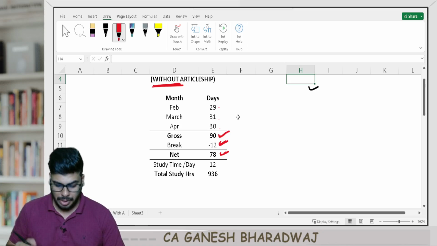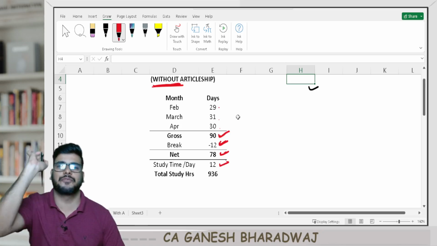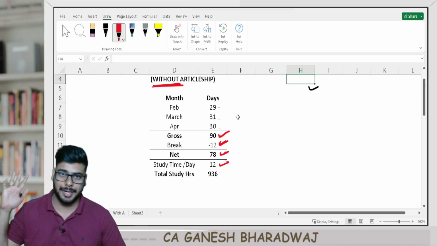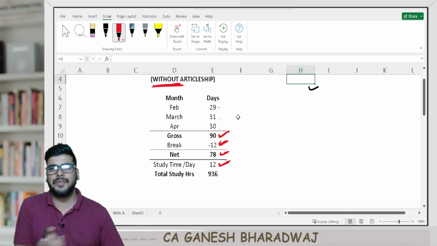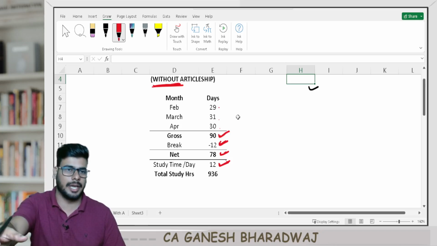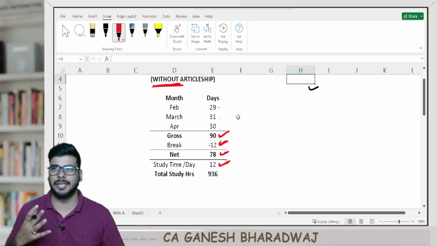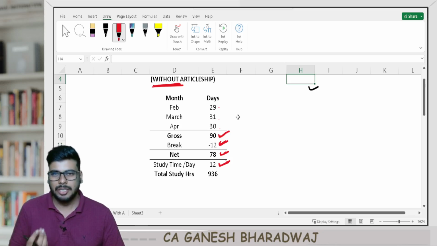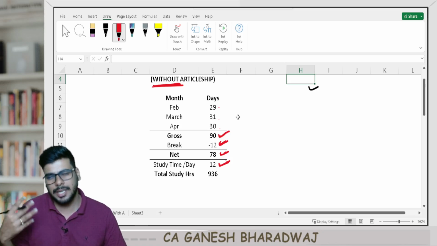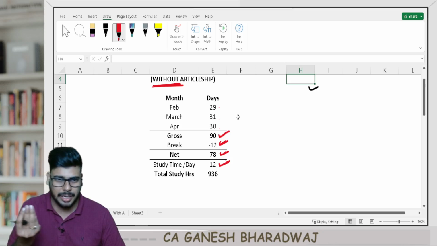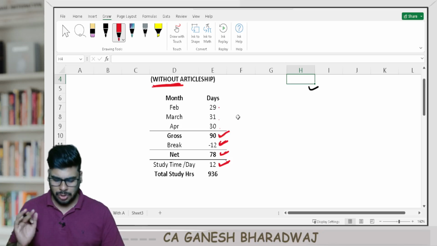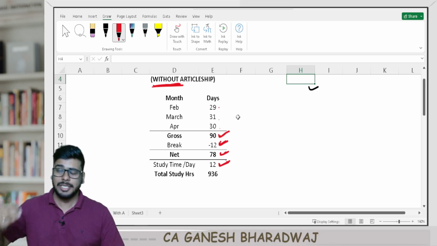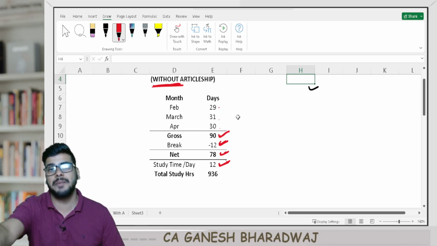So now for students who are not doing their articleship and who wish to appear for both the groups, per day, a minimum of 12 hours of study is definitely required. And I am talking about those students who have very little knowledge about the exams. Let's say you feel that, sir, I do not know anything, so I'm just going to start afresh. You think that you're starting afresh, but at least some 5% of the syllabus here and there, you will at least know what is what, right?